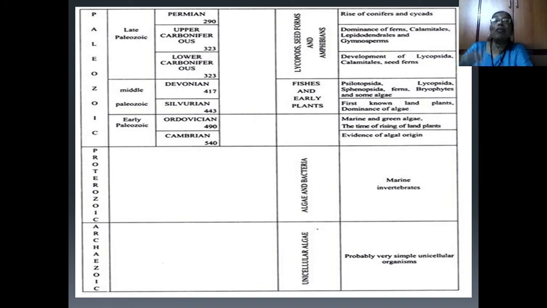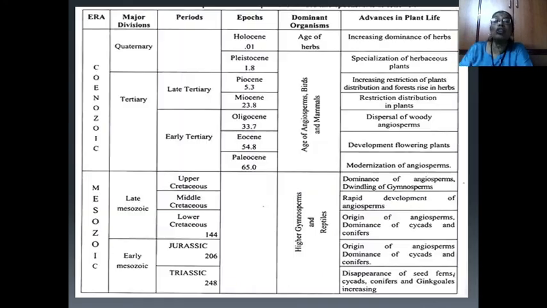So one after another, from unicellular algae to multicellular organisms, marine algae in complex forms, then the arrival of land plants, are seen in this geological time scale, coming from the base up to the Cenozoic era. The Holocene, the age of herbs, at 0.01 million years ago, shows the increasing dominance of herbs.